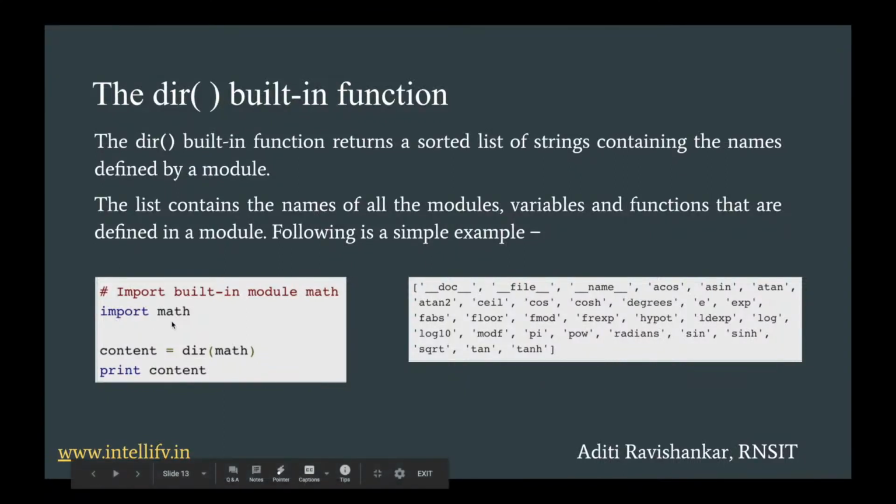So you are importing math, the built-in module, import math, and you're assigning dir of math to a variable called content. So when you print content, you're basically printing the content of the math module, meaning whatever is present in the math module gets printed. So you can see the different functions and variables and modules that are present in the math module using the dir built-in function.